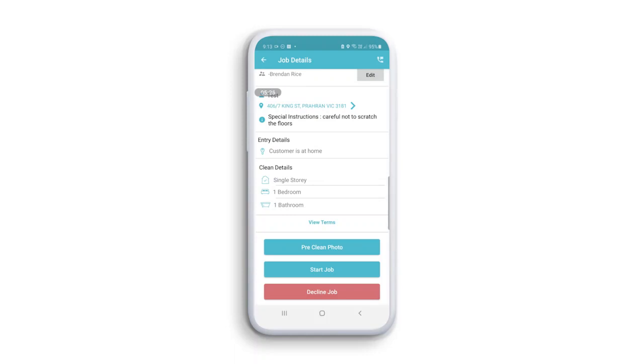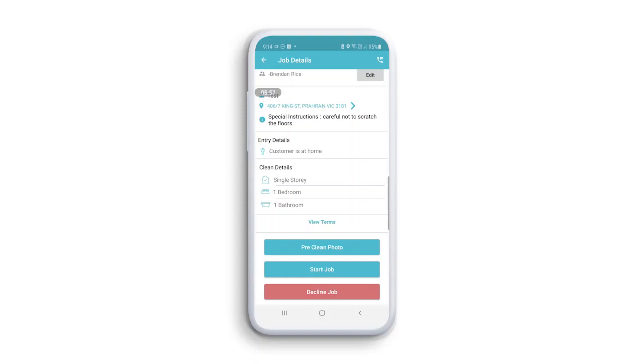Now, let's cover off the pre-clean photos. On arrival, the first thing you'll need to do is assess the clean and ensure there is nothing unusual or required over and above the Whizz specifications. Should any additional cleaning be required, you must always use the pre-clean photos function. Providing clear and well-labelled pre-clean photos gives the Whizz customer service team a key reference point when they need to discuss additional requirements with customers.